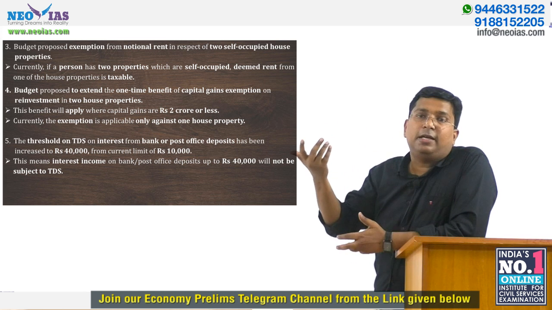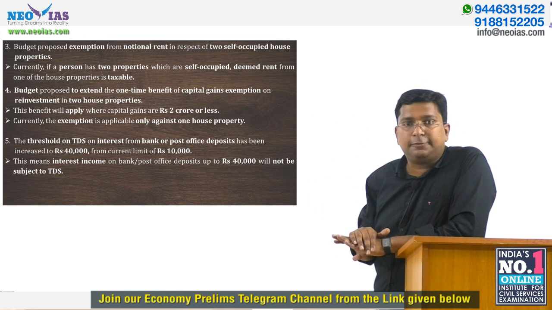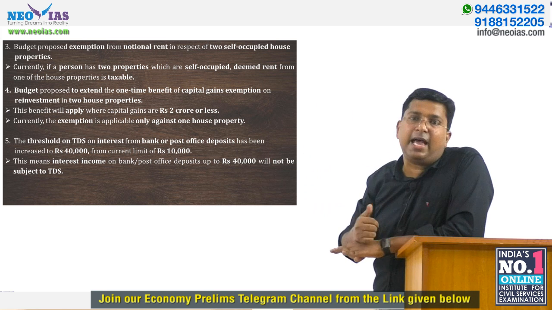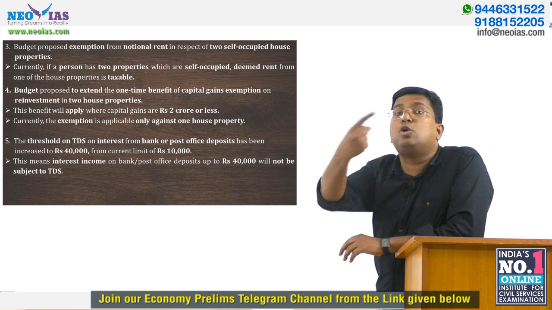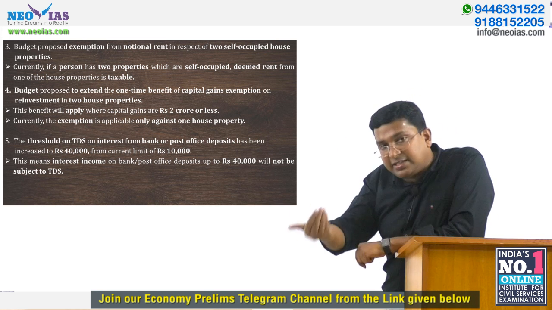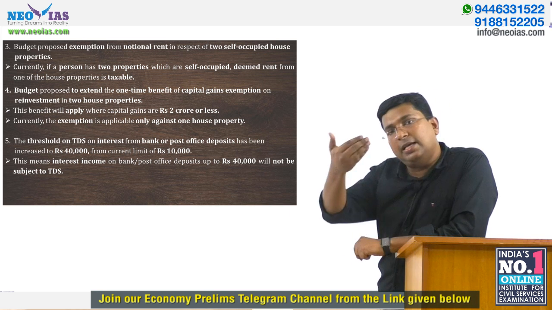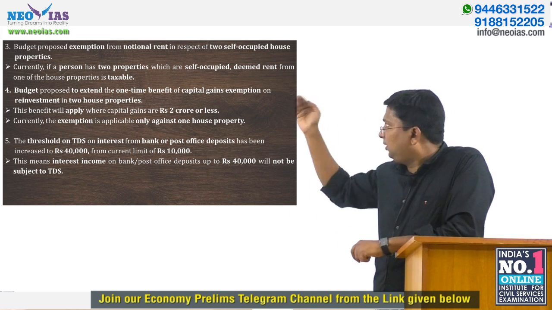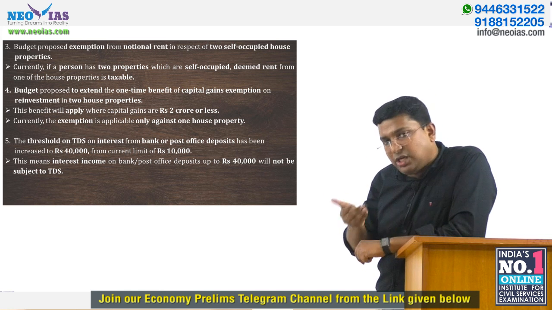It is called notional because he is not getting any rent, but it has been considered as rent and it is taxable. So that notional rent, in this interim budget, is being exempted for self-occupied property. That is the third income tax related change for you.